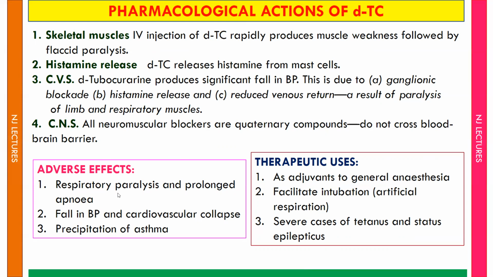Adverse effects are respiratory paralysis and prolonged apnea, that is cessation of breathing due to the paralysis of respiratory muscle, fall in BP and cardiovascular collapse, and precipitation of asthma. Therapeutic uses: it is used as an adjuvant to general anesthetic. It is used to facilitate intubation as a type of artificial respiration, and it is also useful for severe cases of tetanus and status epilepticus.